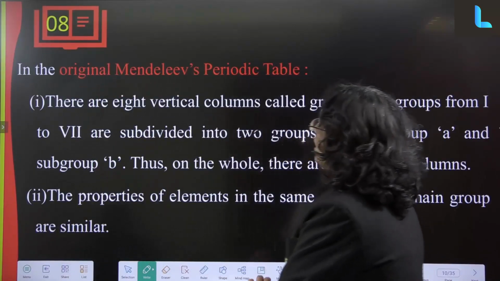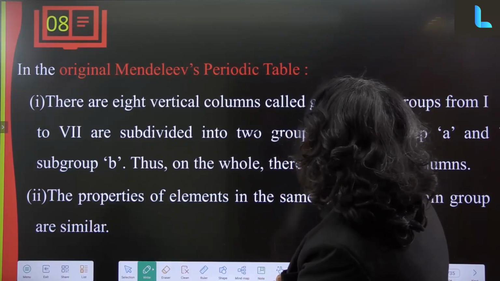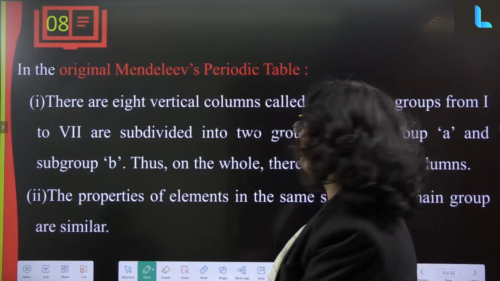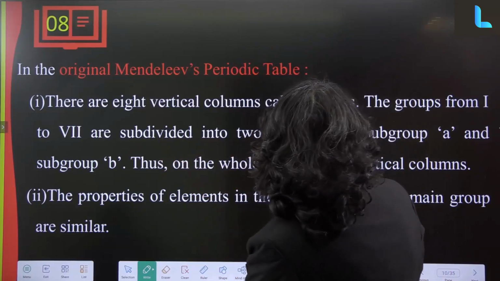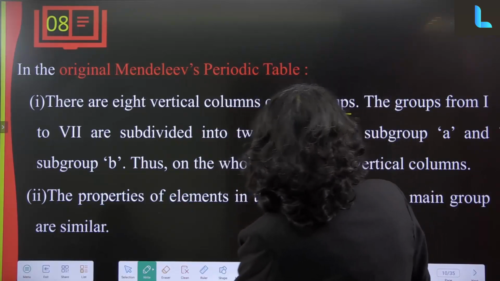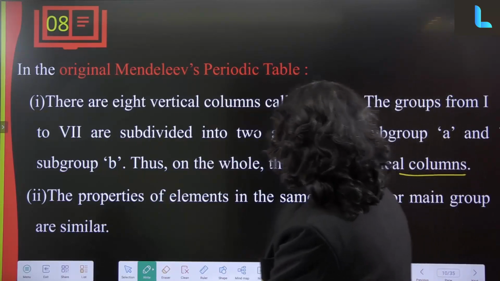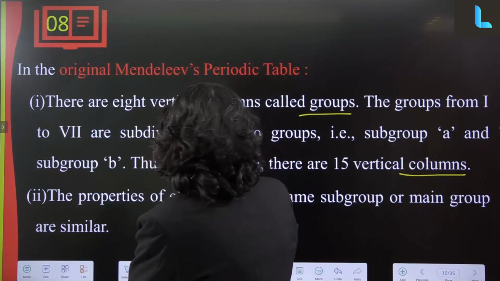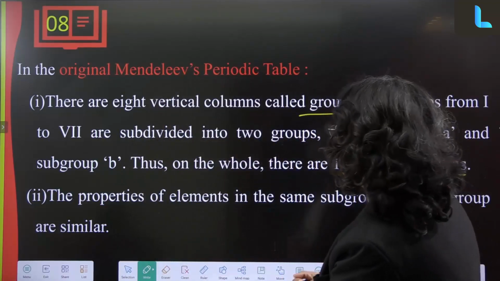Now in the original Mendeleev periodic table, there are 8 vertical columns called groups, and the groups from 1 to 7 are subdivided into 2 groups, subgroup A and subgroup B. On the whole, there are 15 vertical columns because of subgroups A and B. Now the properties of elements in a subgroup or main group are similar.